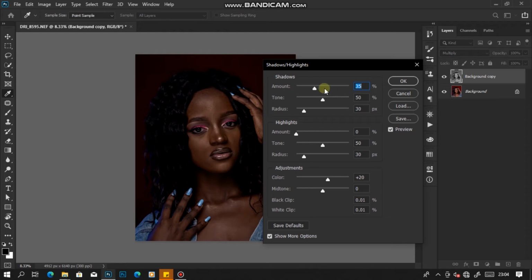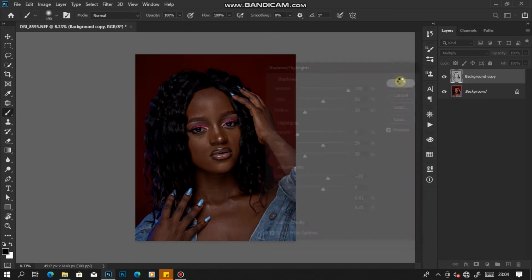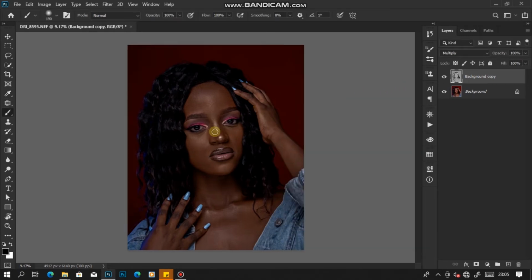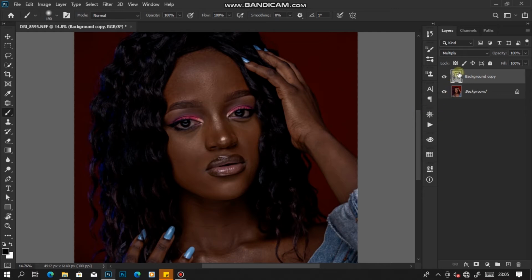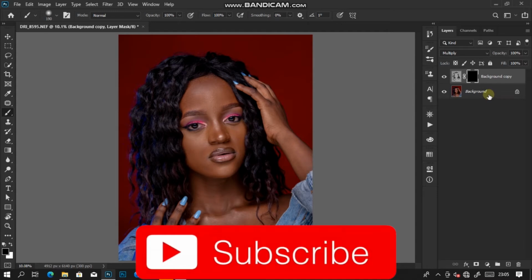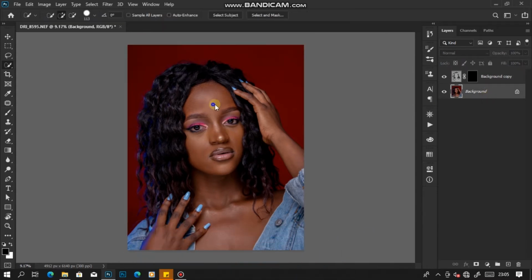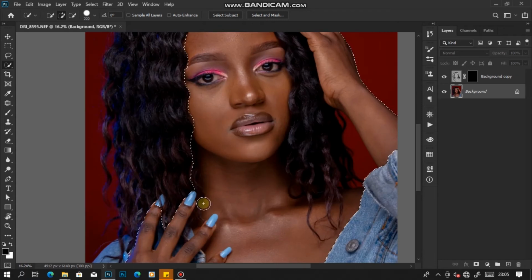When I go to shadows highlights, I'll open up the shadows a little bit in order to have more information in the shadows. And after that, you press OK. After pressing OK, I'm going to add a layer mask onto that. Then I'll select the part of the skin where I want to add the effect, just like that.